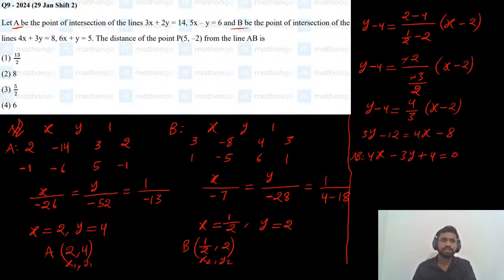Now what they are asking, distance of the point 5 comma minus 2 from the line AB.